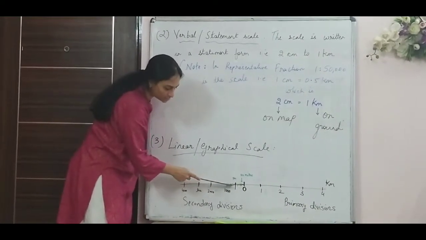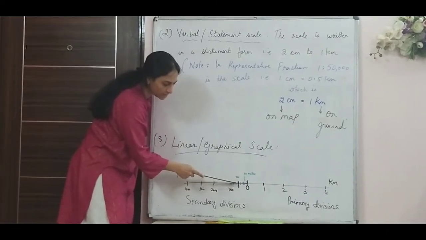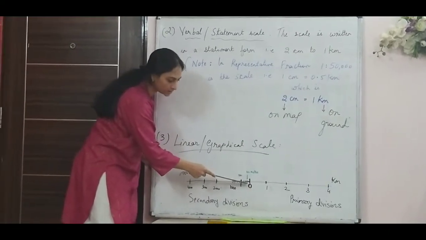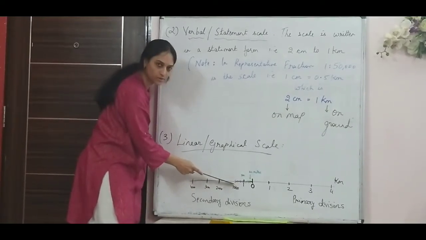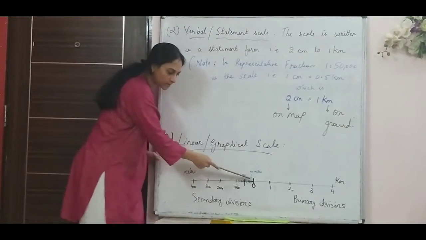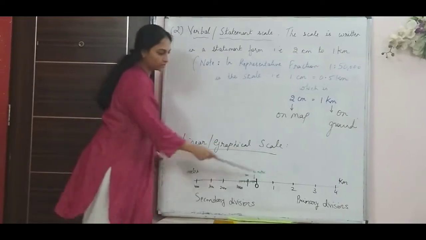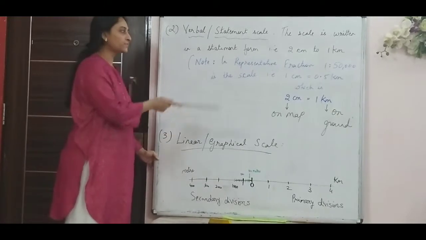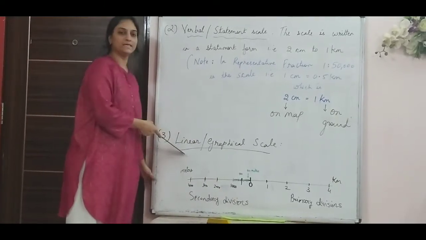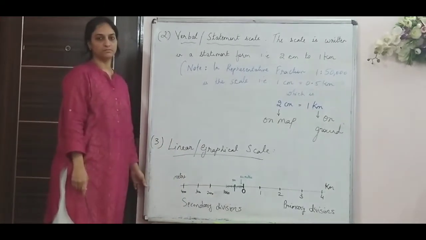And these 10 divisions that you see, like 1, 2, 3, 4, all those are in meters. So 100 meter, 200, 300, 400, 500, 600, 700, 800, 900, then 1000. Similarly, these are all converted into meters. So this is how the three different scales are used: representative fraction, verbal scale, and linear or graphical scale.